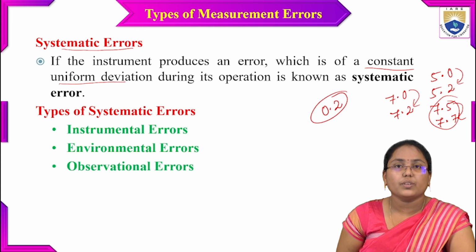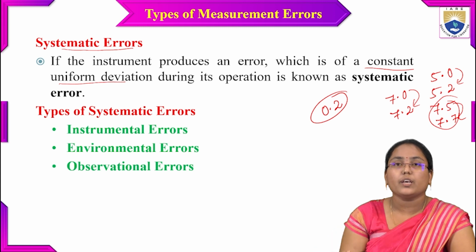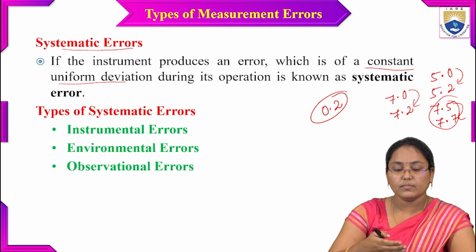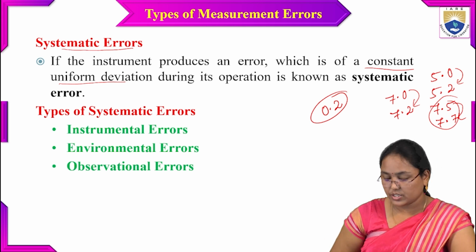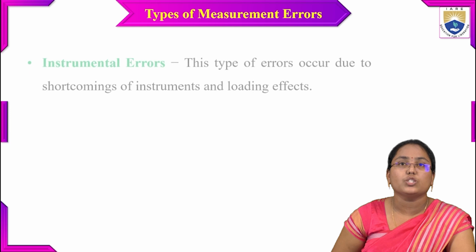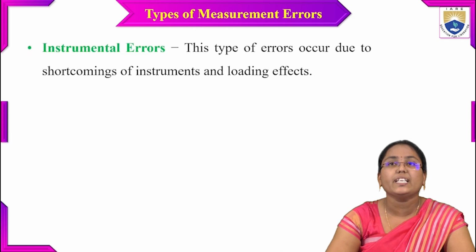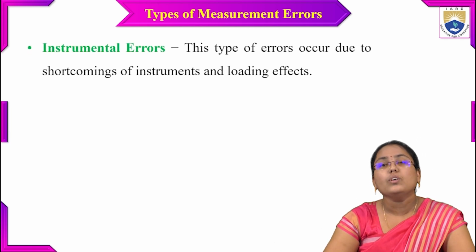And the third one is the observational errors, which occur while we are observing. While we are noting down some value, there might be some error while noting down the value. That type of error comes under the observational errors. So let's look at each of the errors. Instrumental errors: this type of error occurs due to shortcomings of instruments and loading effects.